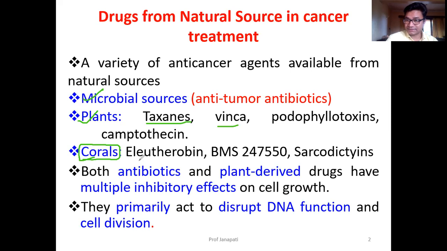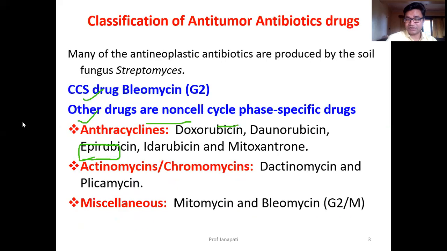What else? In the introductory, developing phase: ixabepilone, BMS-247550, sarcodictyins, eleutherobin. These are the drugs which are in different phases of clinical trials in the treatment of cancer. Drugs which are obtained from microorganisms are called anti-tumor antibiotics. Let us learn what the various drugs available are.